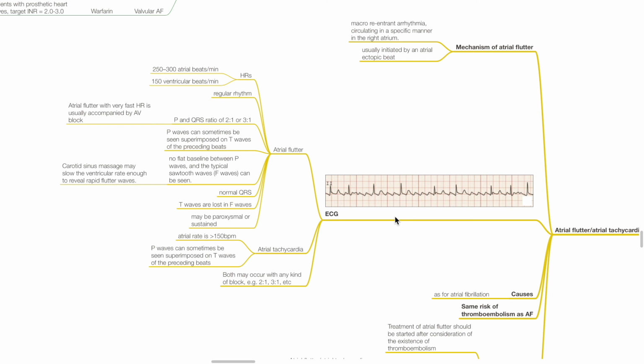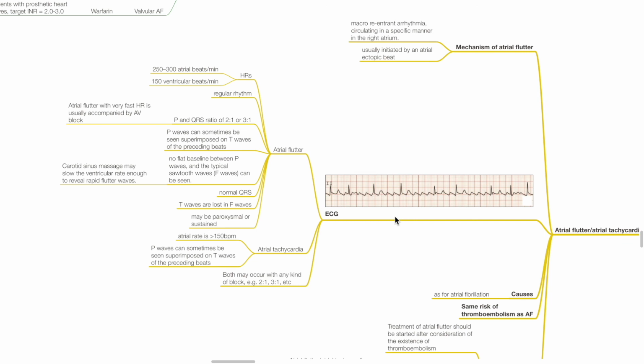P waves can sometimes be superimposed on T waves of the preceding beat. There is no flat baseline between P waves, and the typical sawtooth waves can be seen. Carotid sinus massage may slow the ventricular rate enough to reveal rapid flutter waves. QRS are normal. T waves are lost in F waves. Atrial flutter may be paroxysmal or sustained.